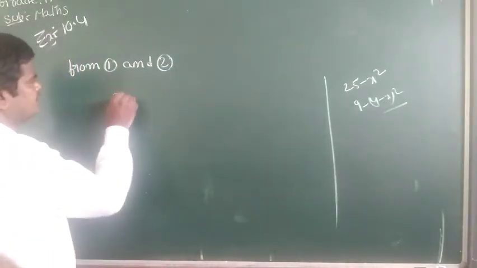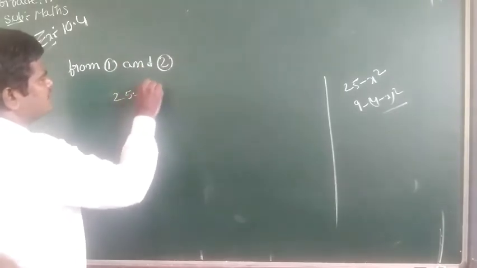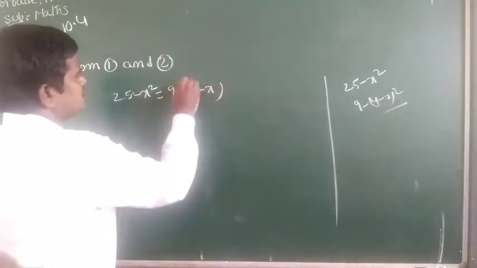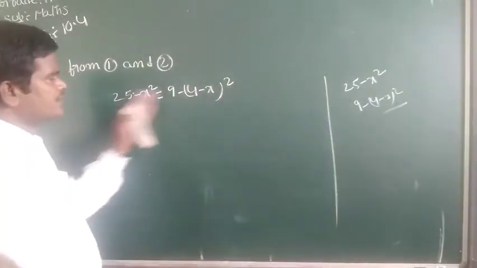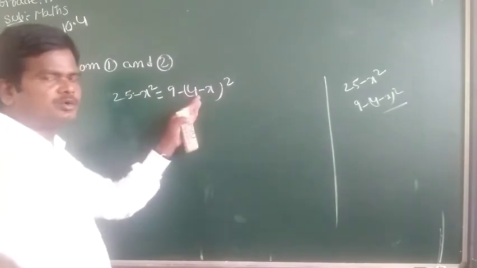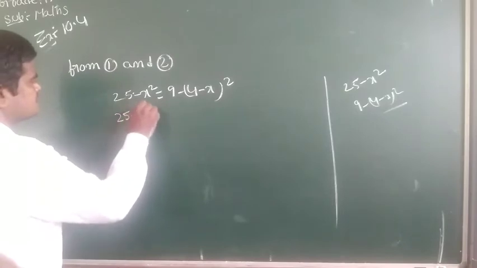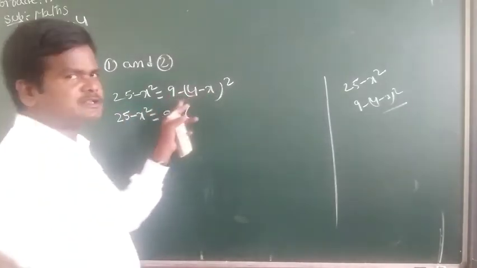From 1 and 2, PT² is 25 - x² equals 9 minus (a - b)².